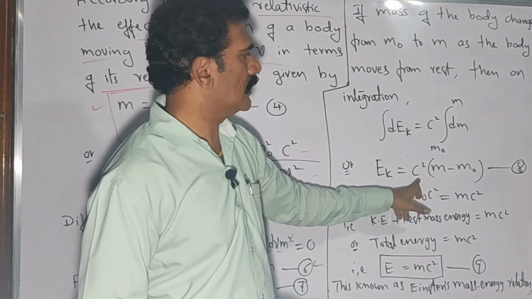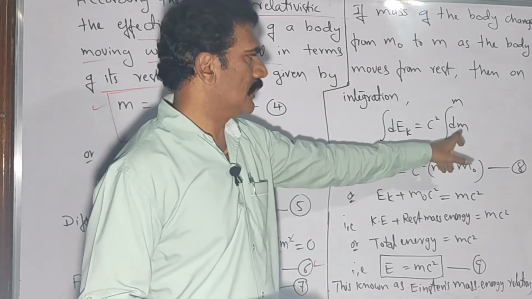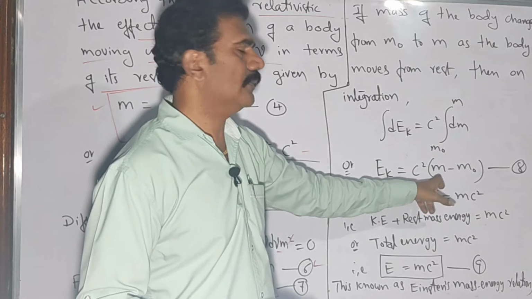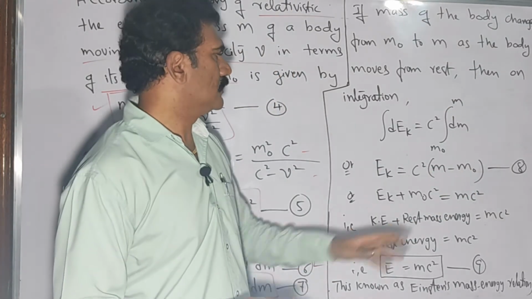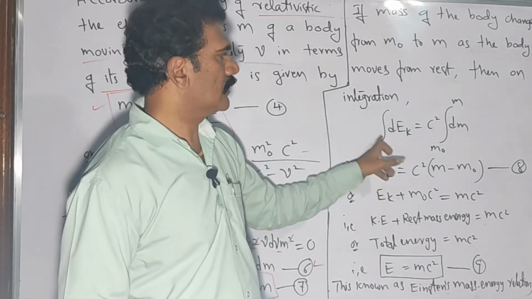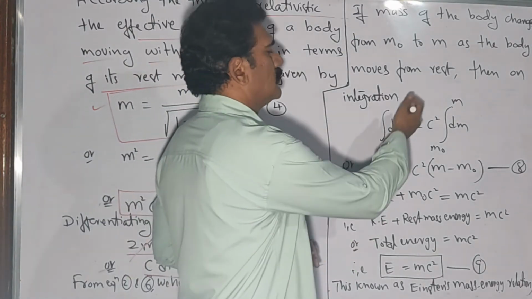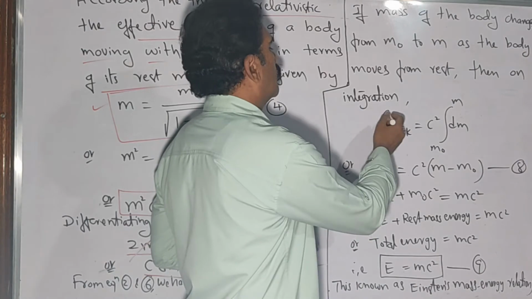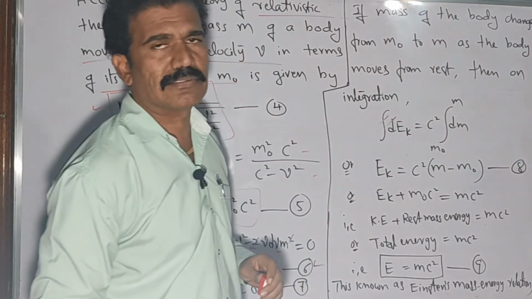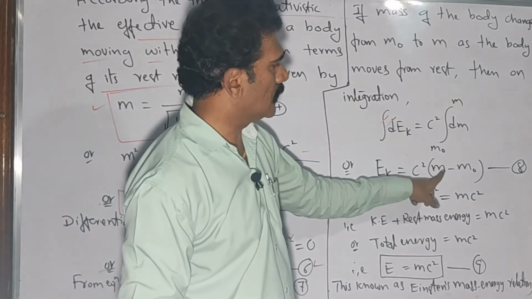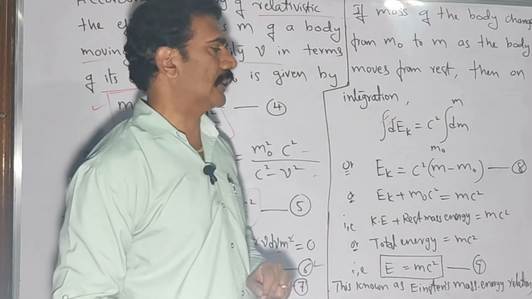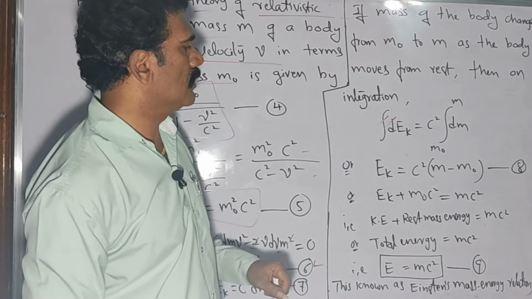So that is c square into, after integration, m by applying the upper limit m and lower limit m0, so you will get m minus m0. The change of kinetic energy is integrated, the differential and integration cancel each other, and we are left with the kinetic energy equal to c square into m minus m0. Note down that equation and then simplify it.